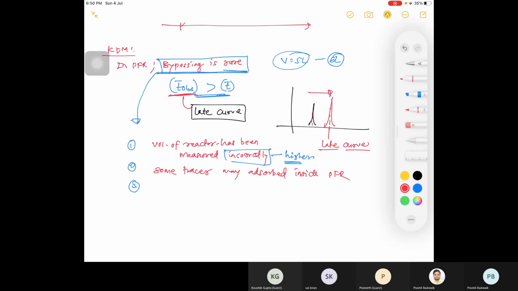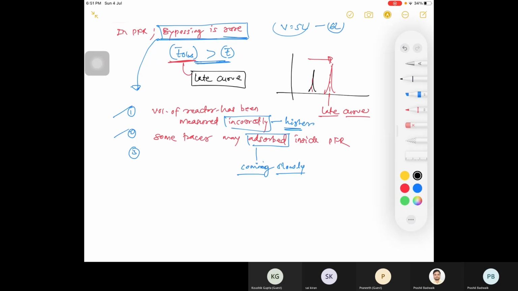Third reason, about tracer quantity? Anything? Okay, these are your two basic reasons. So this is your adsorption inside the reactor, and it is coming slowly. Okay, this was it.